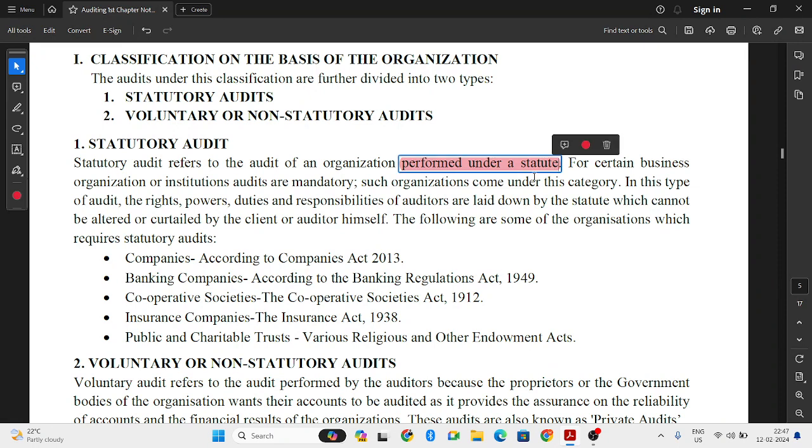So there are certain businesses and certain organizations which have to compulsorily do the statutory audit.